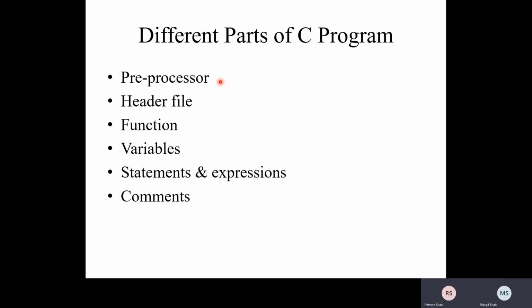So okay. What is preprocessor now? These are the different parts. We can again understand the C program with respect to these parts: preprocessor, header files, functions, variables, statement and expression, and comments.